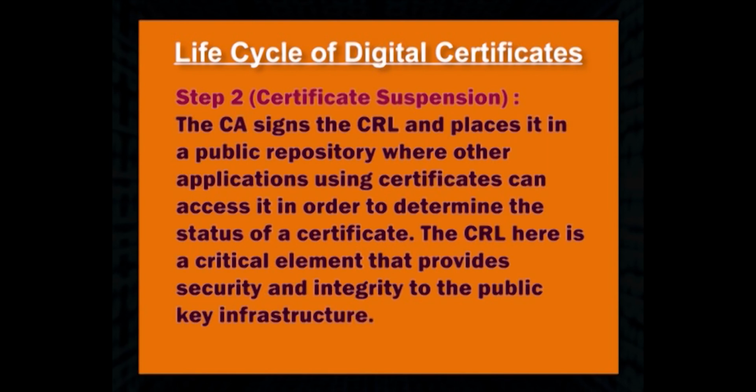The CA signs the CRL and places it in a public repository where other applications using certificates can access it in order to determine the status of a certificate. The CRL here is a critical element that provides security and integrity to the public key infrastructure.